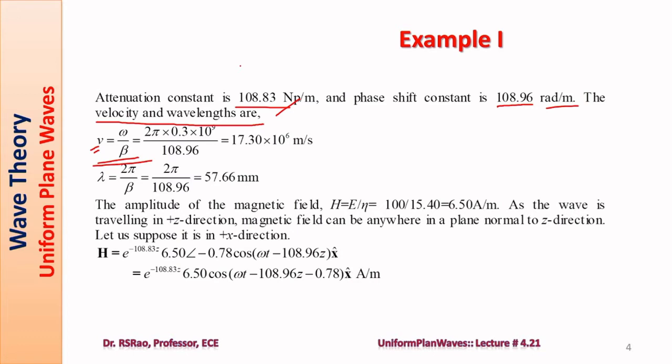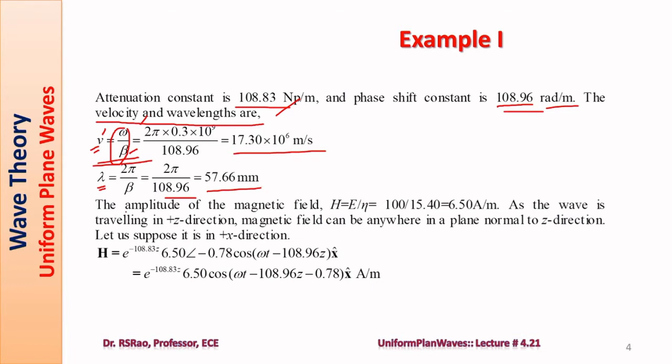Sigma is not 0. So it is a lossy medium, so that expression 1 by root mu epsilon cannot be used. The relevant expression is omega by beta. Omega is known, beta we already have, 108.96. Substituting, we have 17.30 into 10 power 6 meters per second for velocity. When it comes to wavelength, it is 2 pi by beta. Beta is known, substitute, we will be getting 57.66.